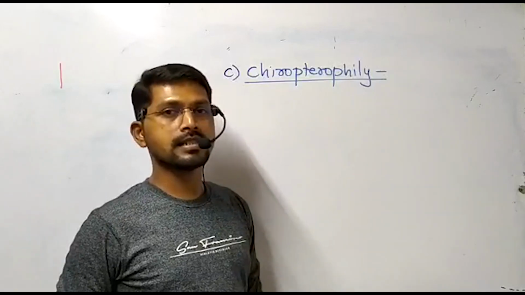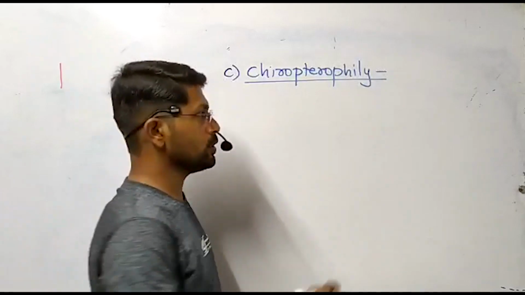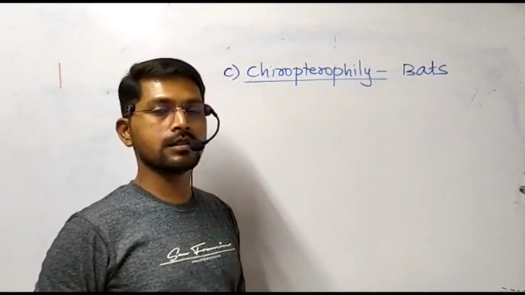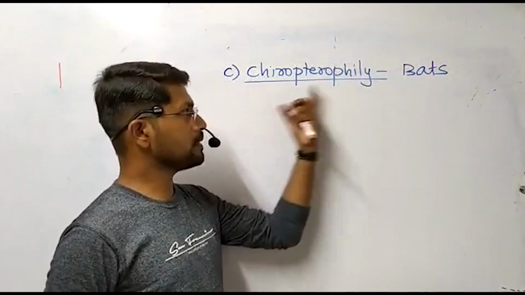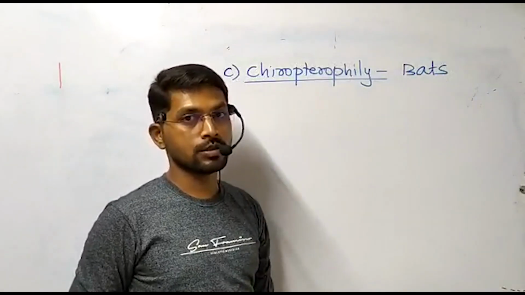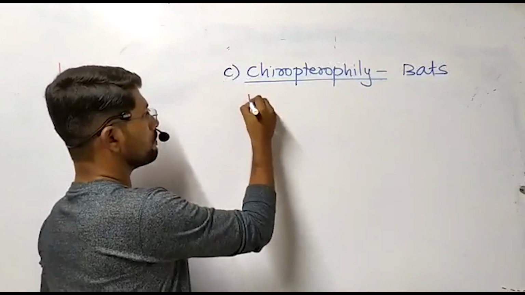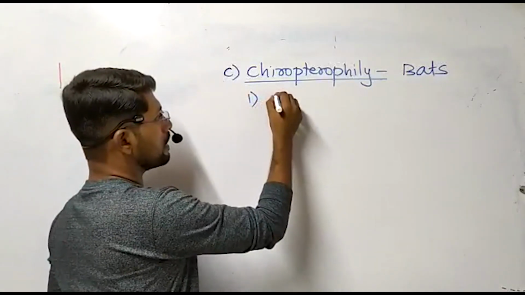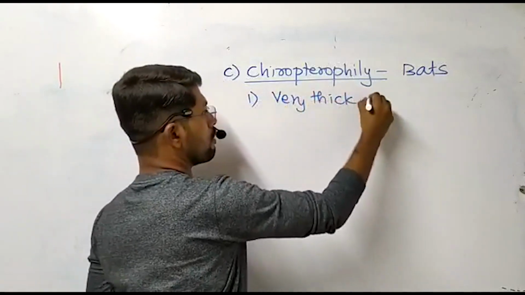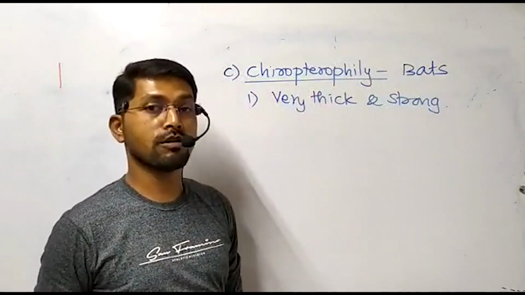The third and the last type which is given in your syllabus is Cheiropterophily. This type of pollination occurs by the agency of bats. Bat in Latin is called Cheiropteron, and therefore the type is called Cheiropterophily. It is again a biotic agency, so the flowers produce nectar and scent. So here, in case of the flower, the floral parts are very thick and strong. They have a very stout and strong pedicel.